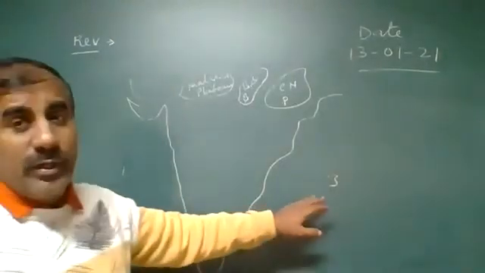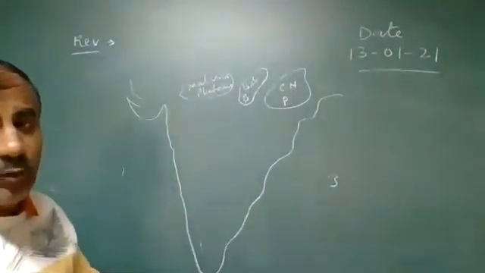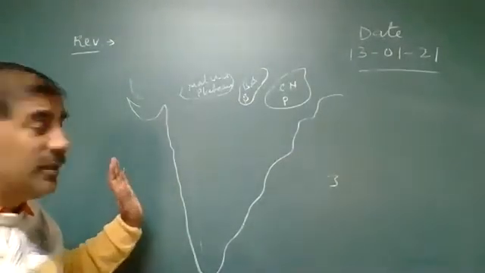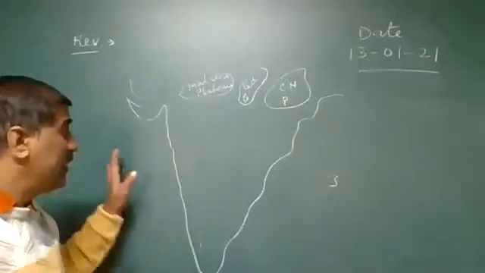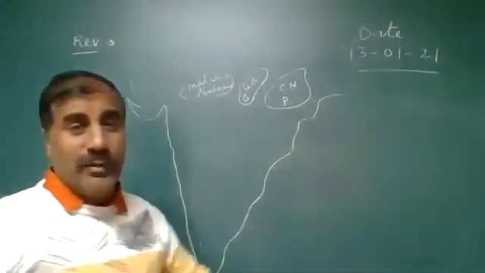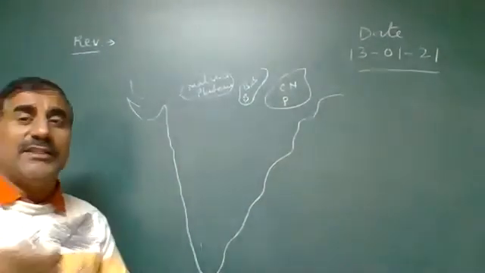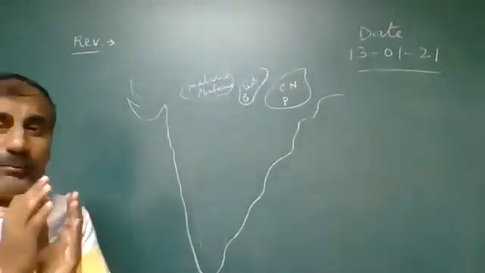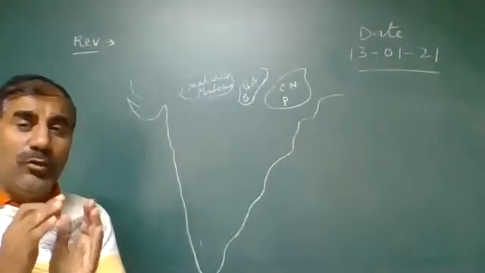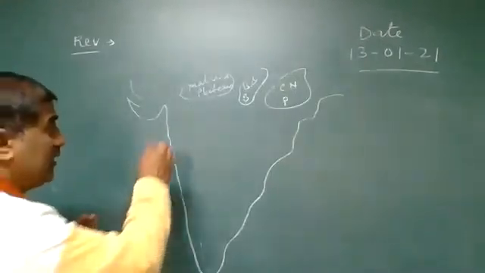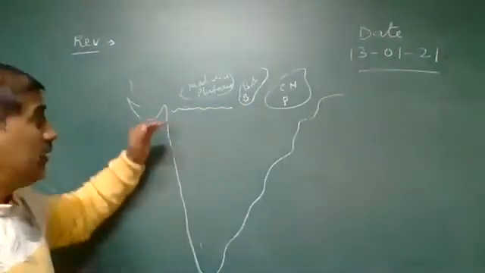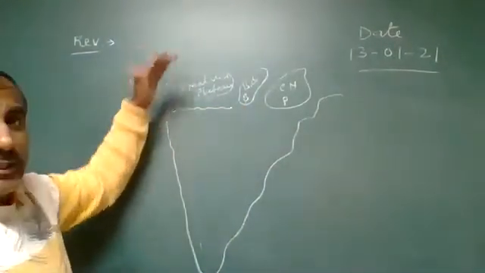On one side is the Bay of Bengal, at the bottom is the Indian Ocean, and on the western side the Indian Ocean. Three sides surrounded by water, so it is known as the Peninsula Plateau. So today we will discuss the classification of the Peninsula Plateau. Okay dear, the classification of the Peninsula Plateau is mostly based on the Narmada River.